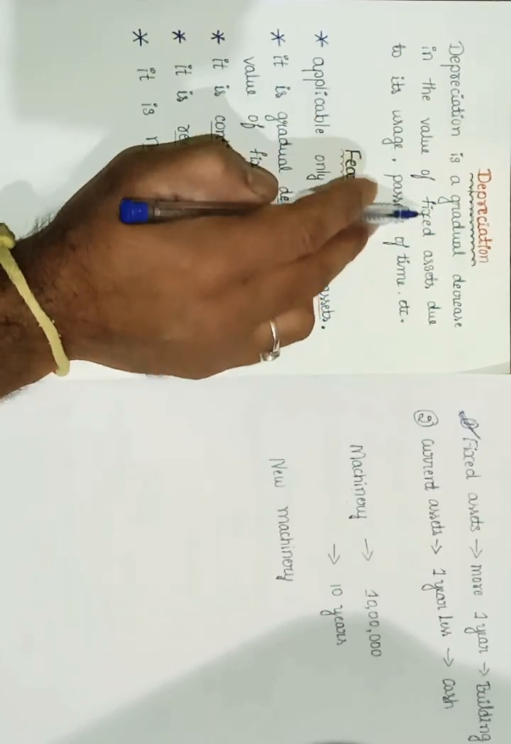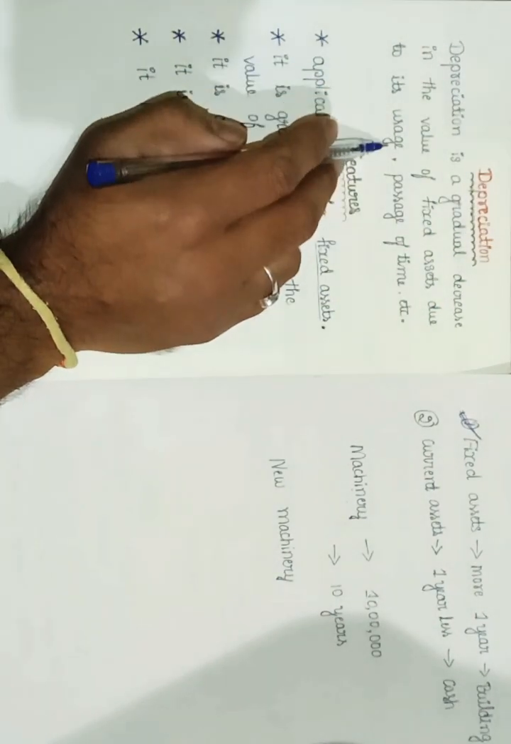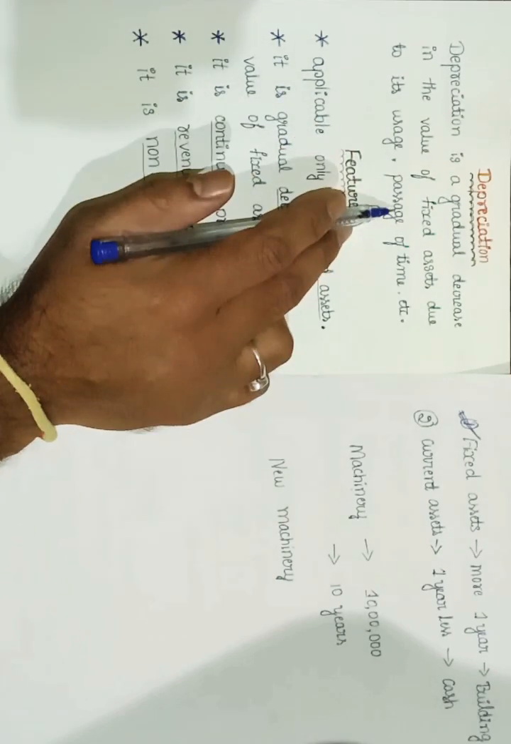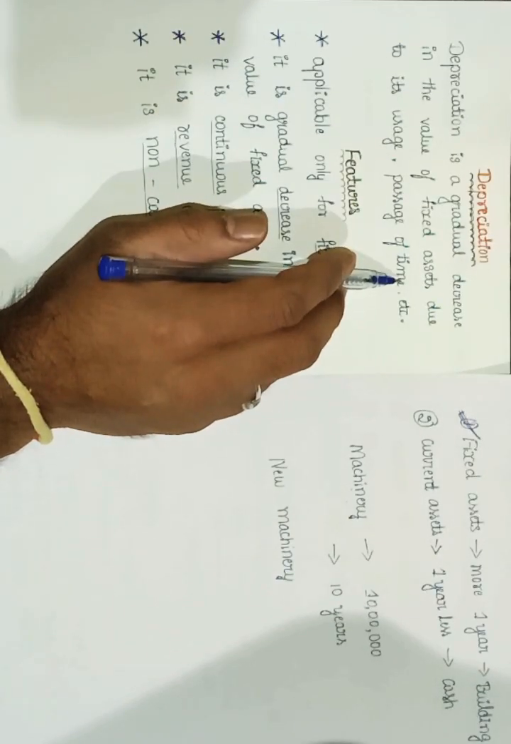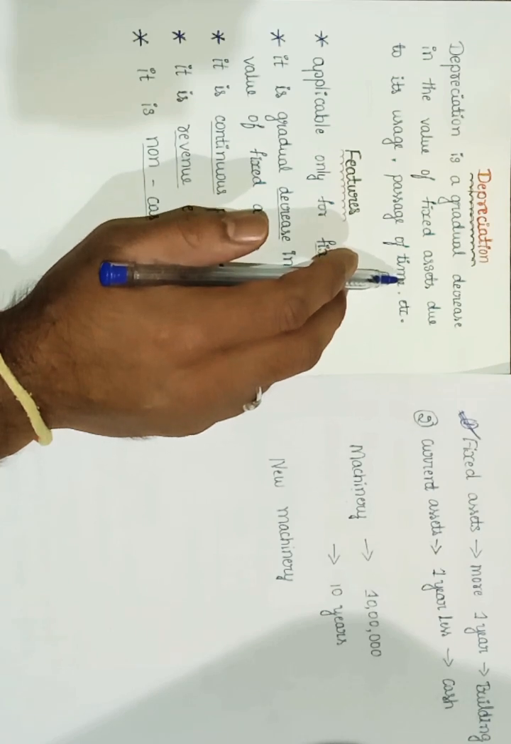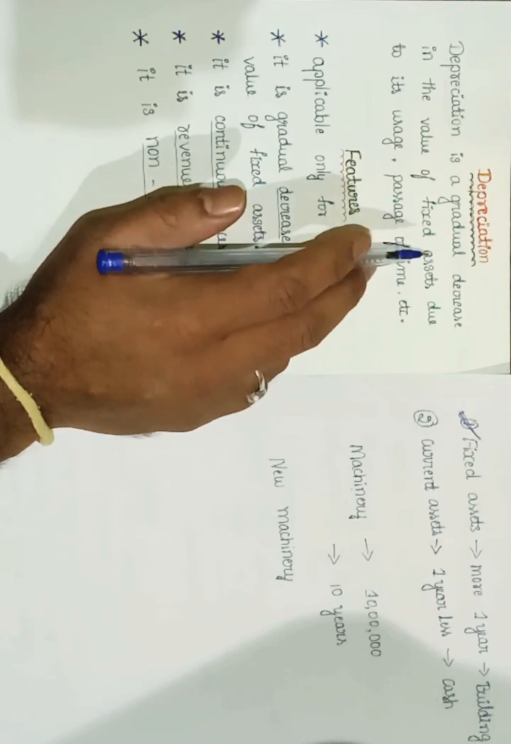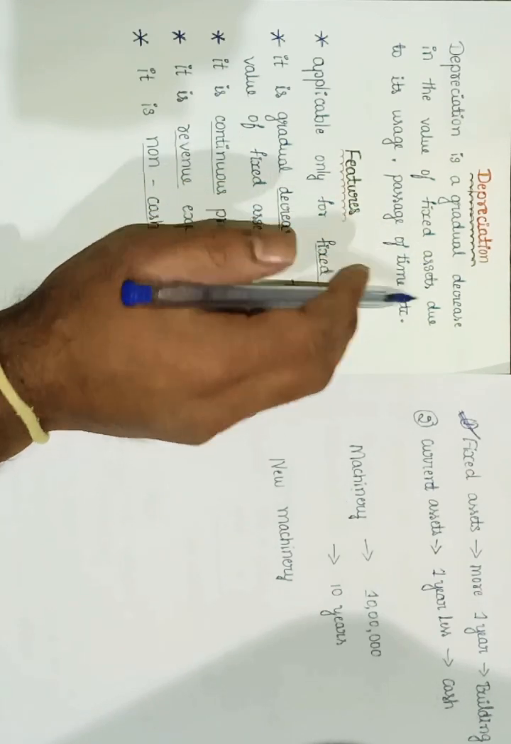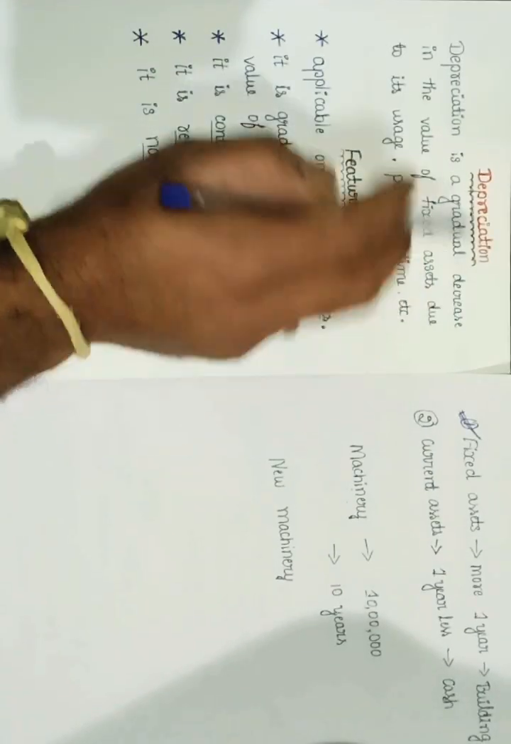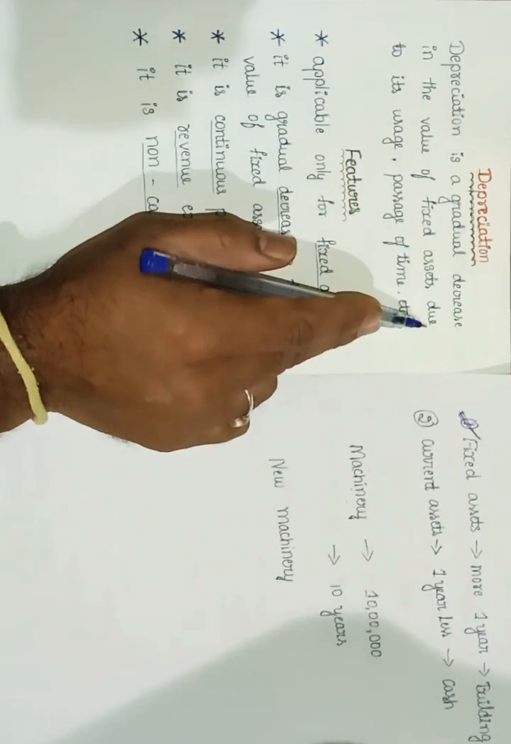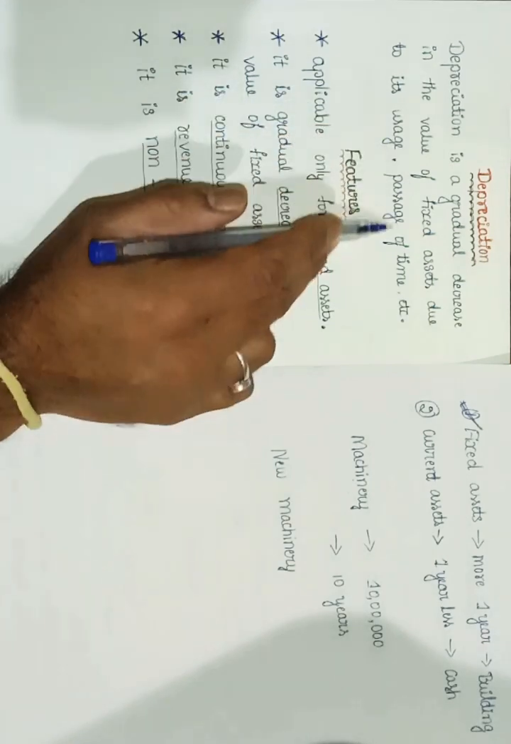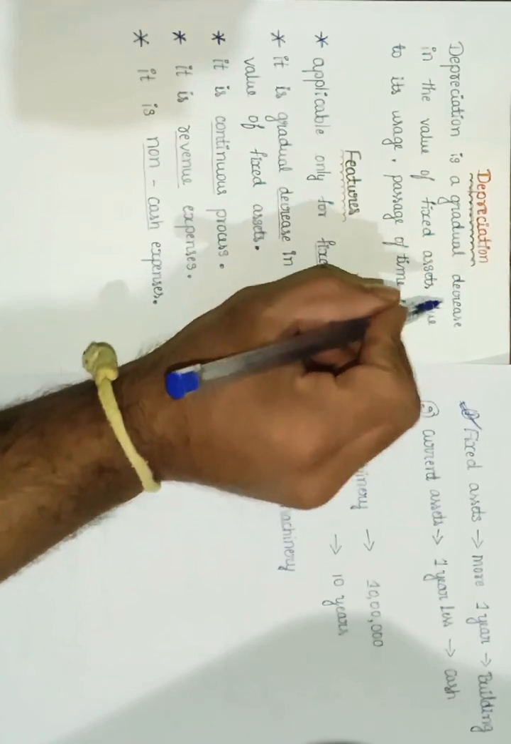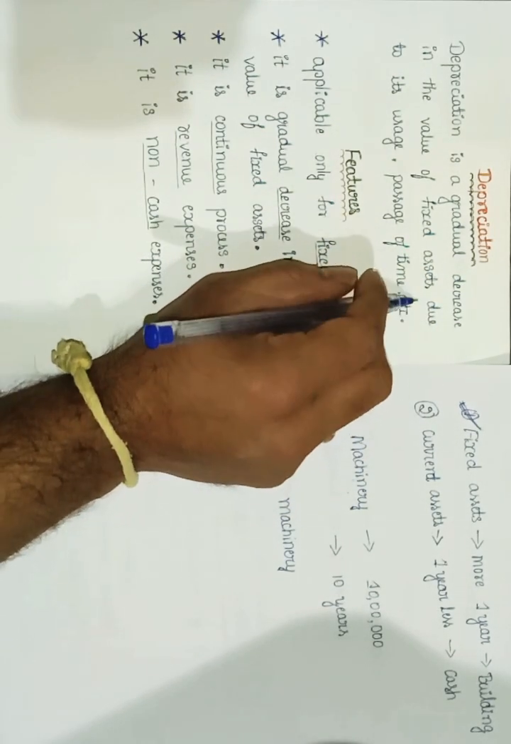Gradual decrease in the value of a fixed asset due to its usage, because we are using that asset, so the asset value is decreasing. Passage of time: whether you are using it or not, if time passes, that asset is going to become outdated. Because of that, depreciation will take place. Depreciation is a gradual decrease in the value of a fixed asset due to its usage, passage of time, etc. This is called depreciation.